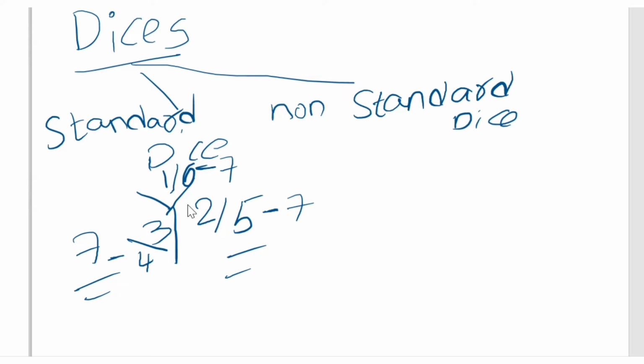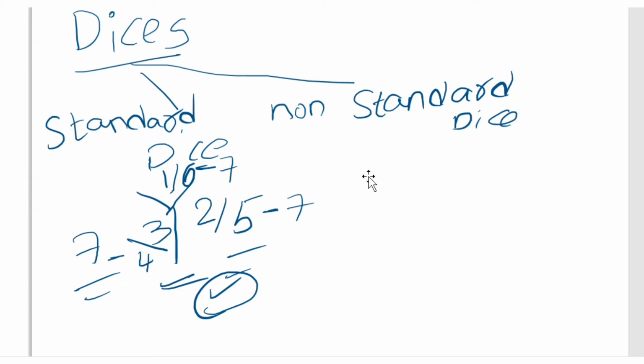One more point that comes under the standard dice is that only one figure is given. So in the exam you can clearly identify this question: in a standard dice there is only one figure. If you get one figure in the dice concept in an examination, it comes under the standard dice. What I told you about the standard dice is a very simple point: the sum of opposite faces, like 1 plus 6 is equal to 7. That is the major concept of the standard dice.